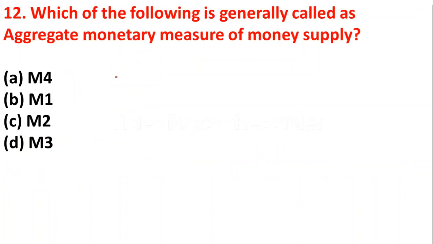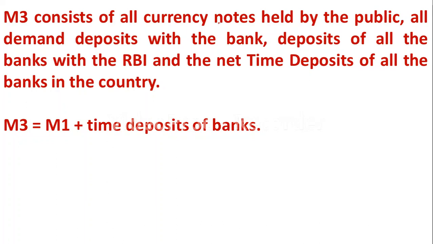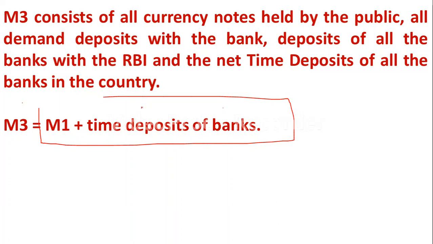The next question is, which of the following is generally called as aggregate monetary measure of money supply? Option A M4, option B M1, option C M2, option D M3. Yes, aggregate monetary measure of money supply, it is M3. So please remember it. M3 is known as the aggregate monetary measure of money supply. So M3 means, as you all know, M3 consists of M1 plus time deposits of commercial banks.